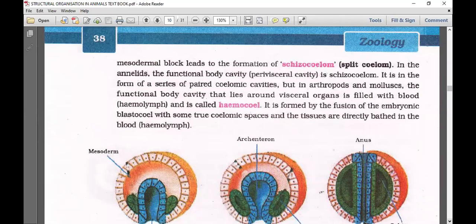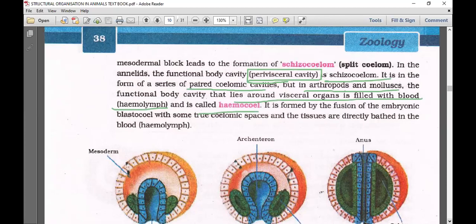Schizo means splitting. In the annelids, the functional body cavity, that means perivisceral cavity, is schizocoelom. It is in the form of a series of paired coelomic cavities. But we have an exception. Basically, we said Annelida, Arthropoda, Mollusca are schizocoelomate. But in case of Arthropoda and Mollusca, the functional body cavity that lies around the visceral organs is filled with blood and is called hemocoel. That is an exceptional issue here.